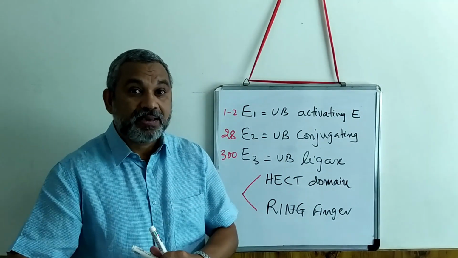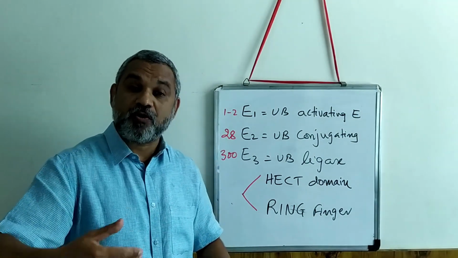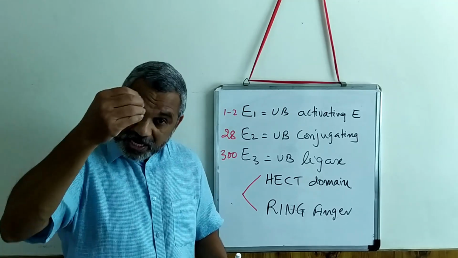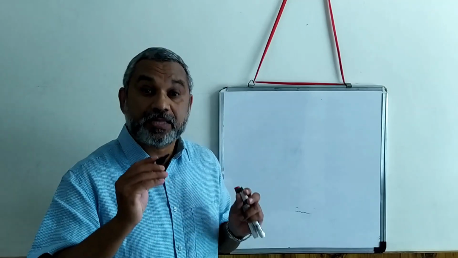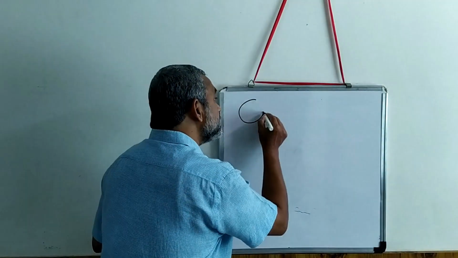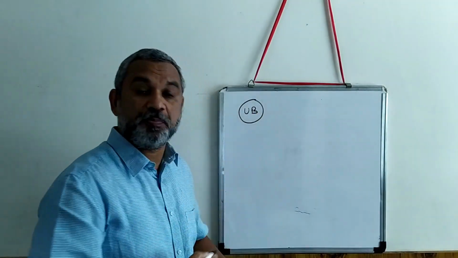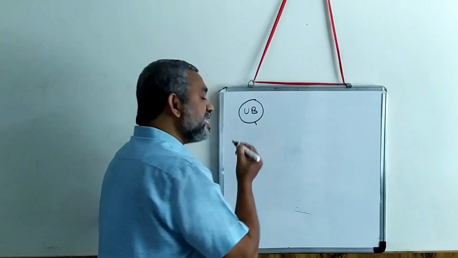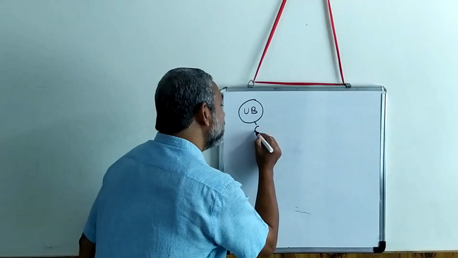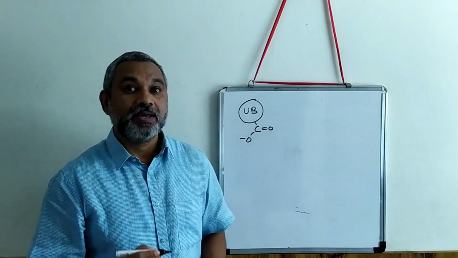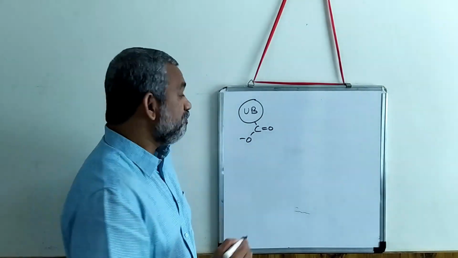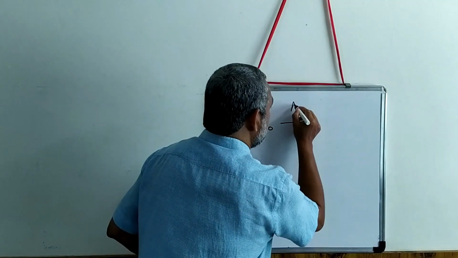Now let us see how exactly this process of attaching ubiquitin to a protein occurs. Let us understand the process. Assume this is a ubiquitin, we write UB, and this is the glycine residue. Step number 1, we require an ATP molecule.